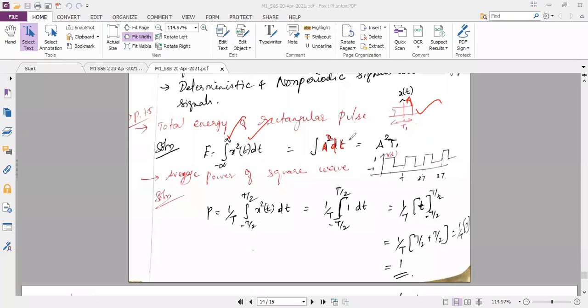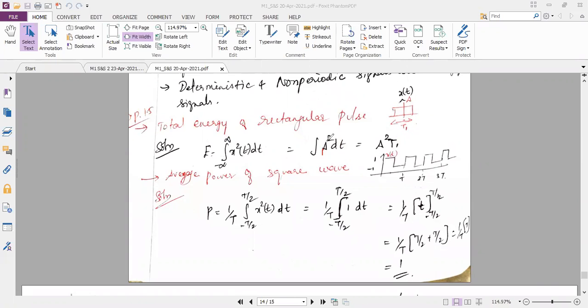Since it is a rectangular pulse, I do not have values like minus T2 to plus T2. In the diagram itself, they have clearly mentioned this span is T1, so I need not substitute limits or do much simplification.